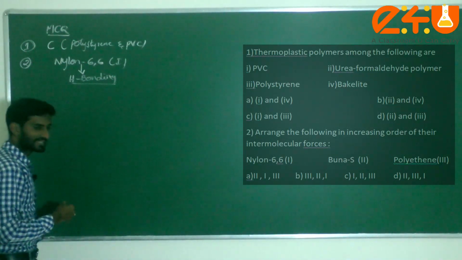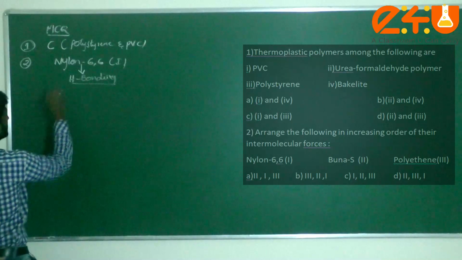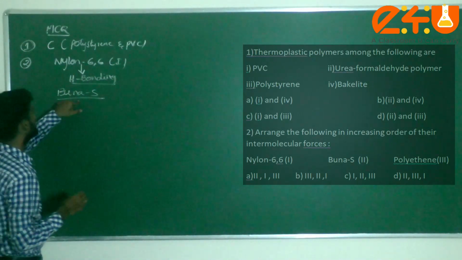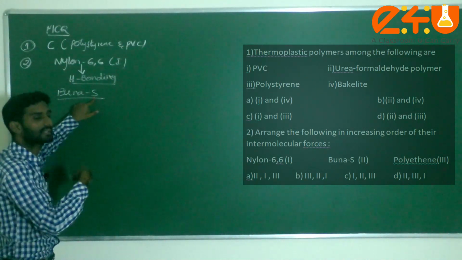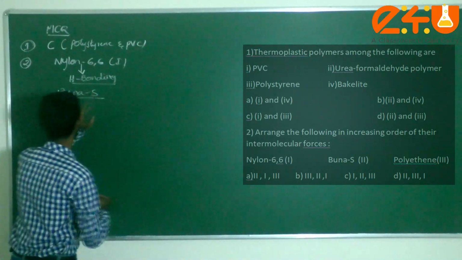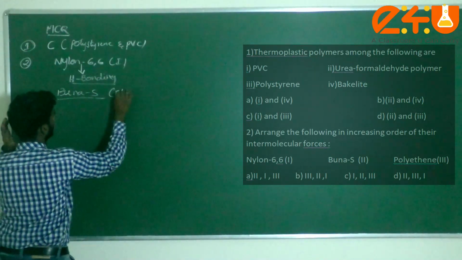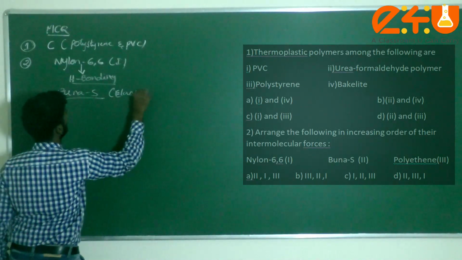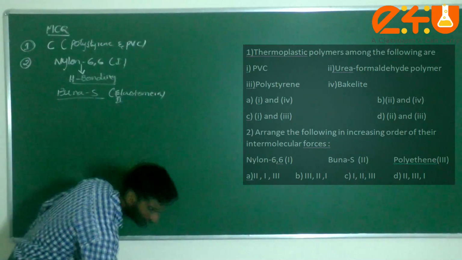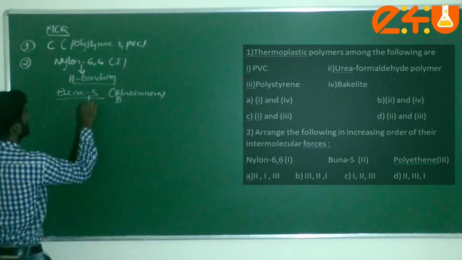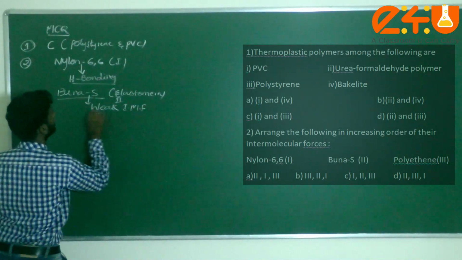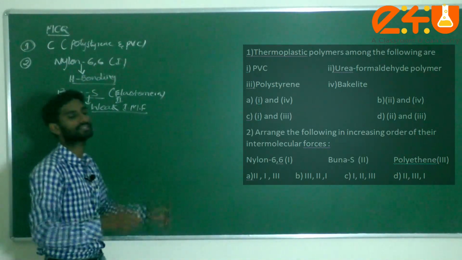Next one, Buna S. What is given here, dear students? Buna S means butadiene (1,3 diene) and styrene. It is a rubber, that is, an elastomer. Elastomers generally have weak intermolecular forces. Due to that only it has more stretching in nature. This is the second one.